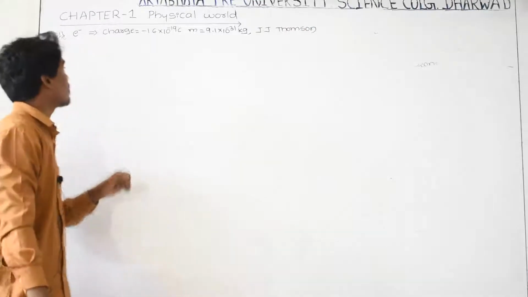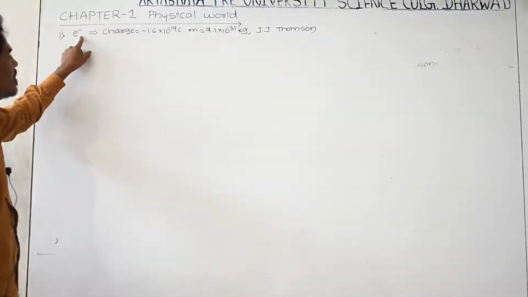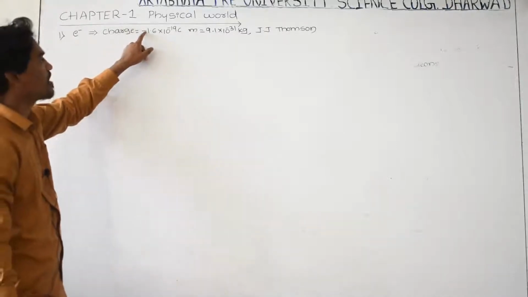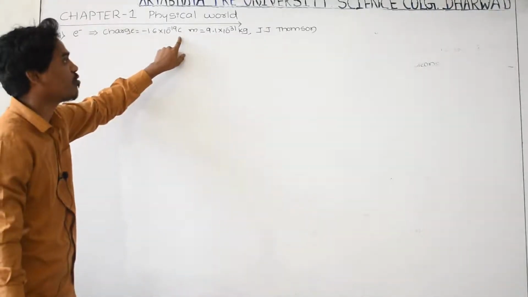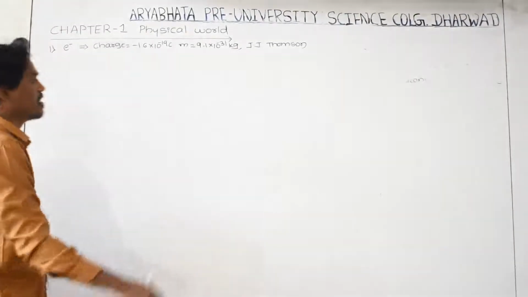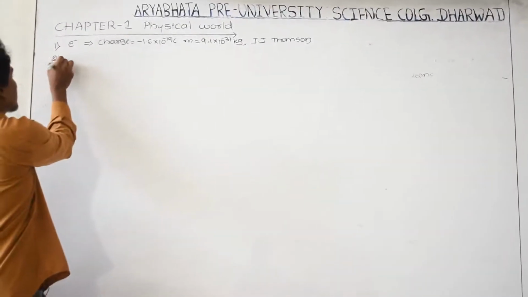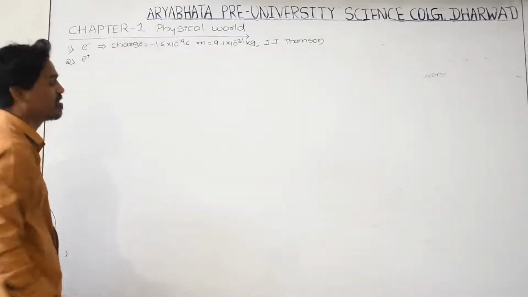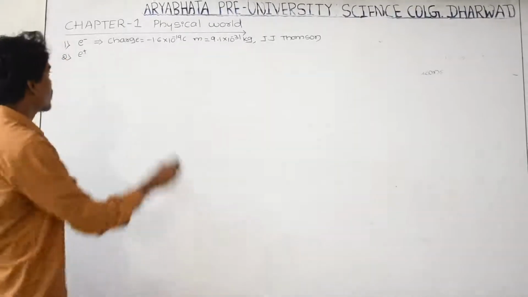As you know very well, the first one is the electron. It is a negatively charged elementary particle. Its charge is equal to minus 1.6 into 10 to the power minus 19 coulomb, and its mass is this much. And who discovered this one? J.J. Thomson. And the second one is the positron, indicated as e plus.